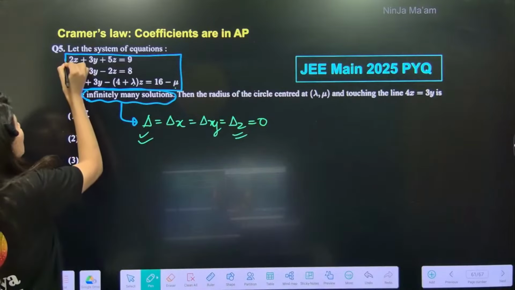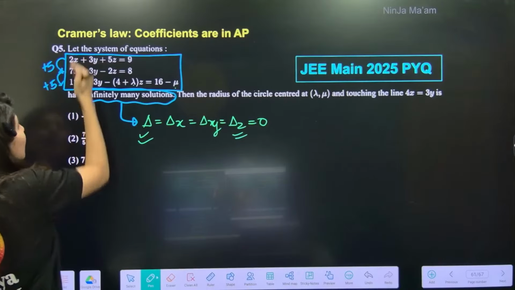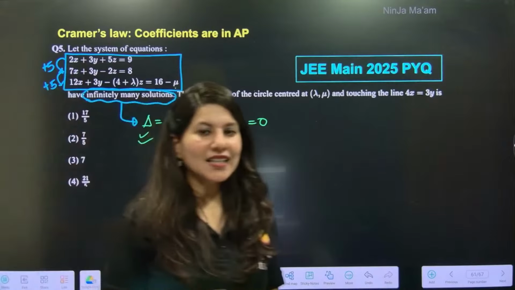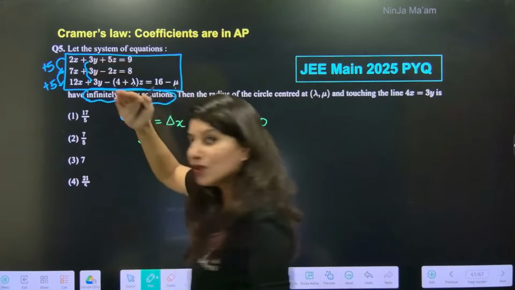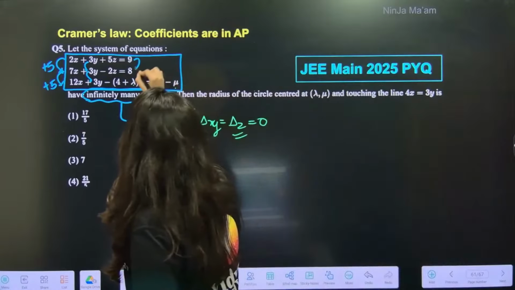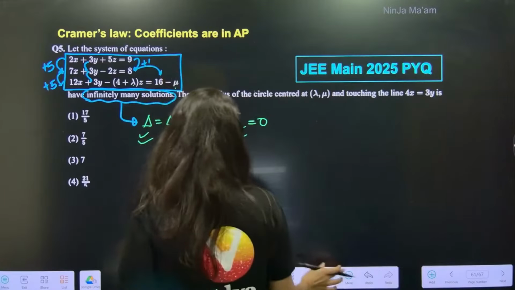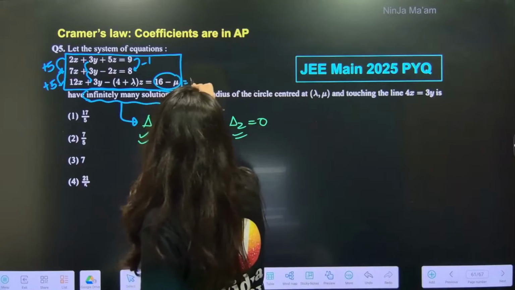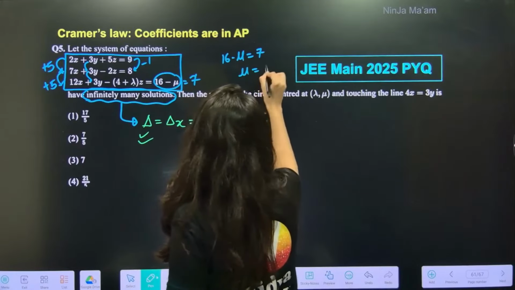Yes, ma'am. 2 plus 5 is 7. 7 plus 5 is 12. Yes, arithmetic progression. 3, 3, 3. So 0 is the common difference. 3 plus 0, 3. 3 plus 0, 3. So technically, it is an arithmetic progression. And 9 minus 1 is 8. So 8 minus 1 will be 7. So this should be 7, right? 16 minus mu is 7. So mu will be 9 from here.